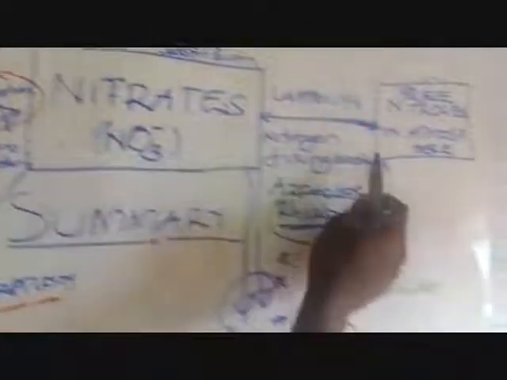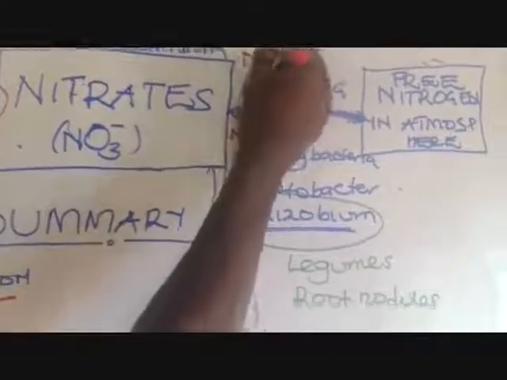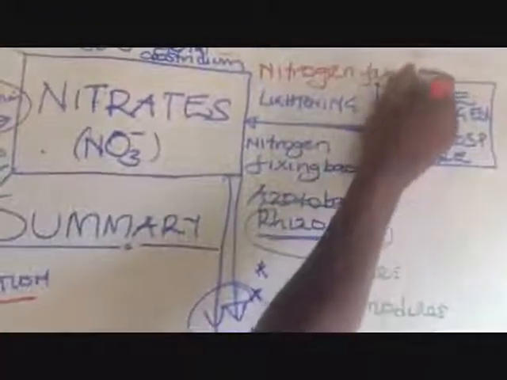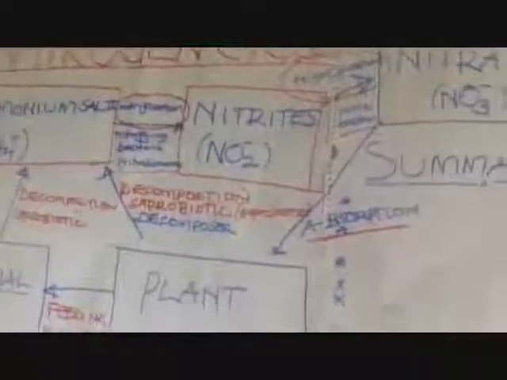Then we have this one. This one we call nitrogen fixation. Nitrogen fixation done by nitrogen fixing bacteria and some part by lightning. Don't forget that. Then we are seeing that those bacteria are Azotobacter and Rhizobium. Here we have Nitrobacter and then Nitrosomonas. Then here we have decomposers. Don't forget that those are decomposers, or the saprophytes.